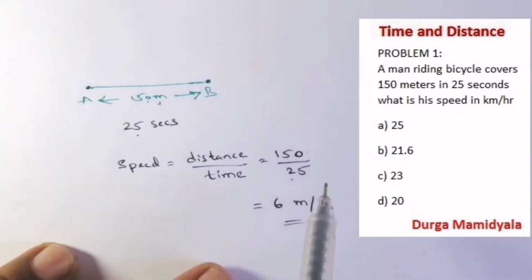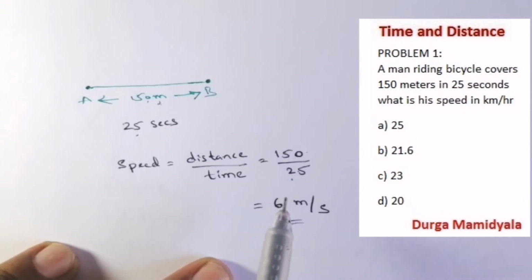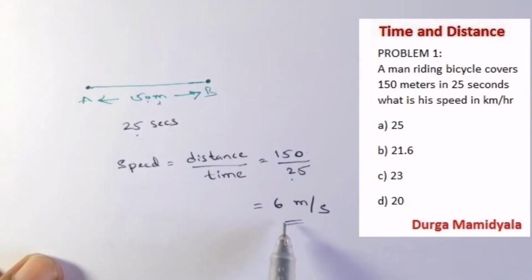But see the question once again. What have they asked? They have asked for the speed in kilometer per hour, whereas we got the speed in 6 meters per second. Then we have to convert meters per second to kilometers per hour. For that, we have to multiply this 6 by 18 by 5.